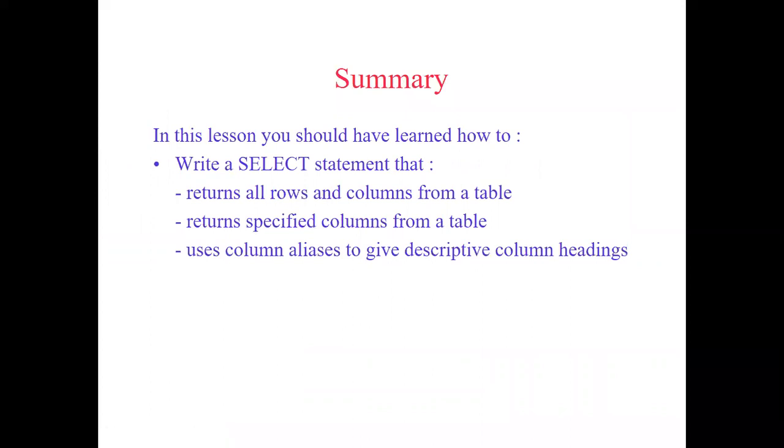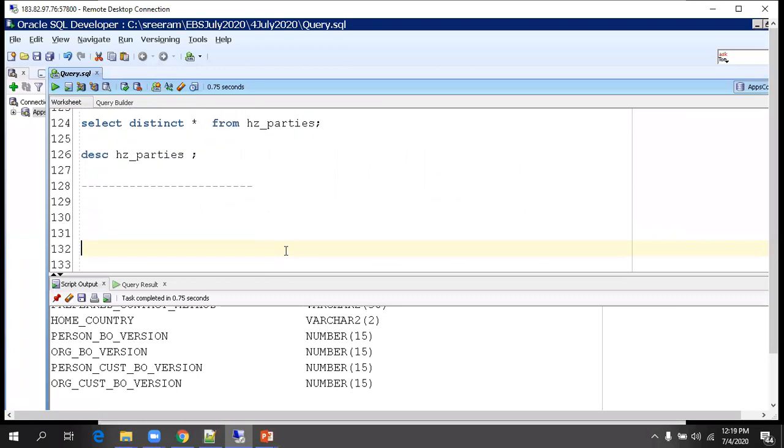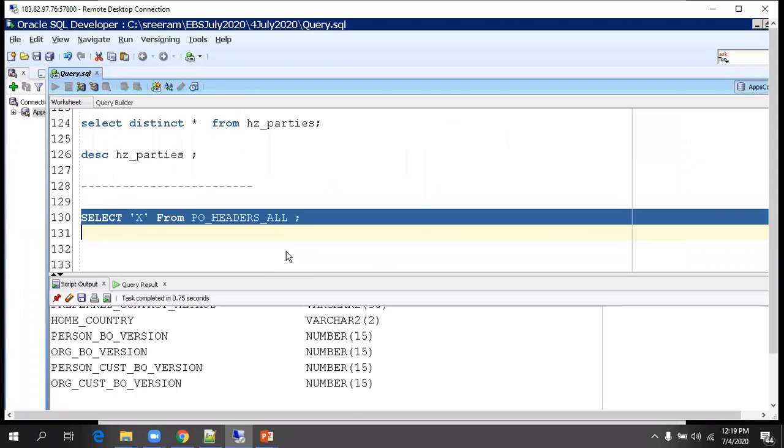So pretty much the end of the session. So far we discussed the select clause, from clause, NVL functionality, distinct, describe. Any questions? Sriram, not on this, but sometimes I see people write select X from table. What does it mean? What does X denote? And they give a condition.